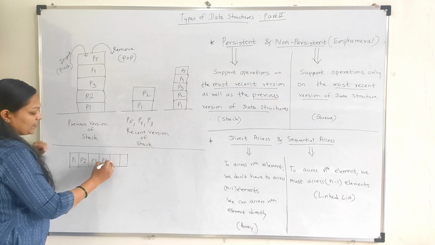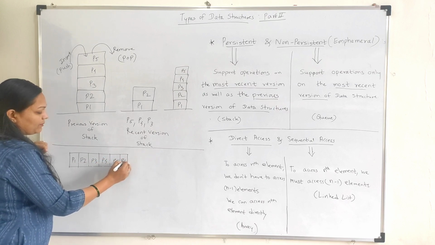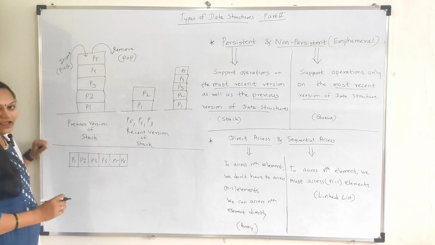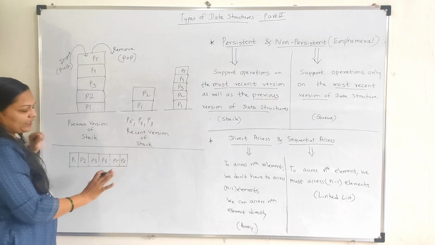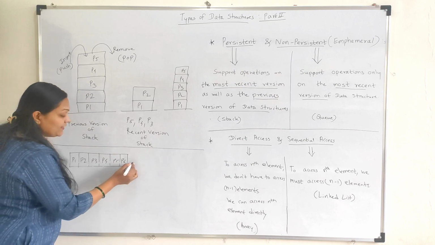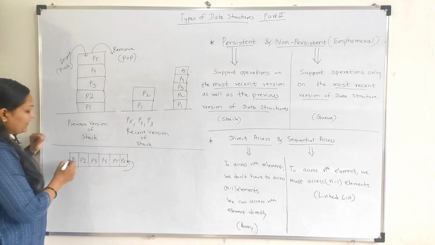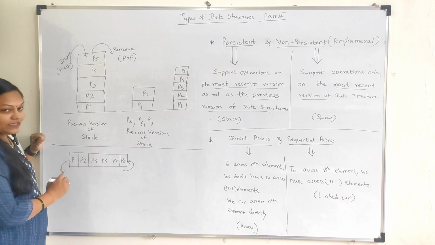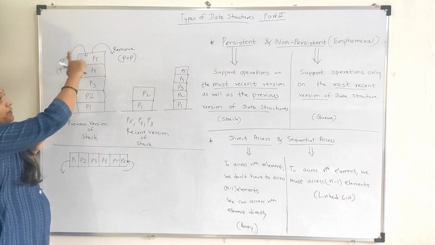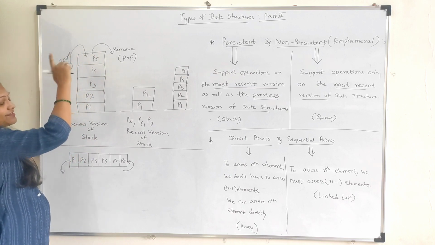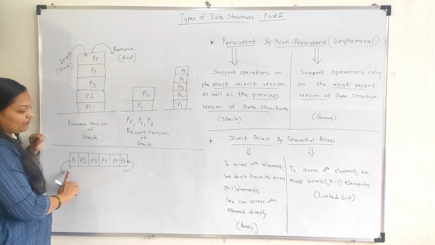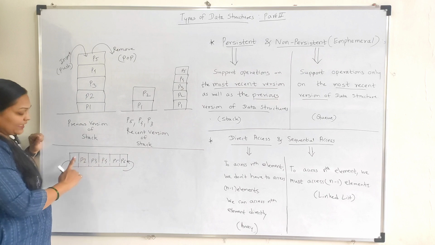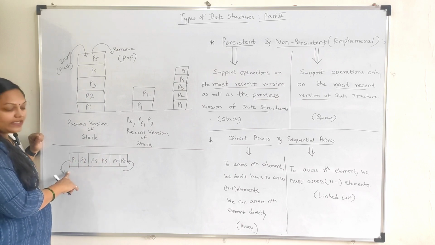P1, P2, P3, P4, P5, P6. Different plates are there and we have arranged them in an array. So what are the properties of a queue? We can insert an element from one end, but we can delete an element from the other end. In a stack, you need to perform both operations from one end only. But in a queue, we can perform one operation from one end, and another operation from the other end.